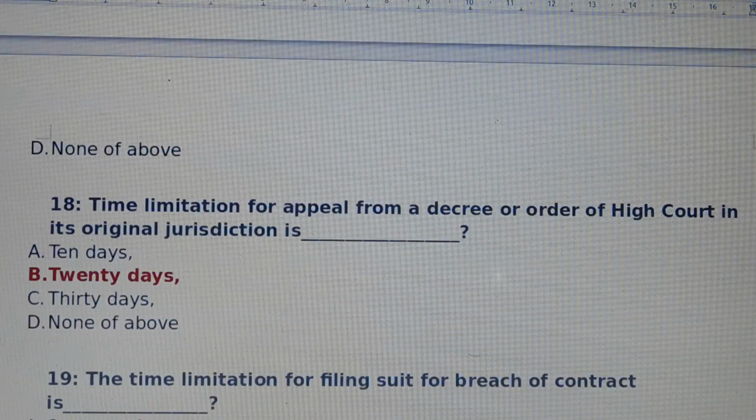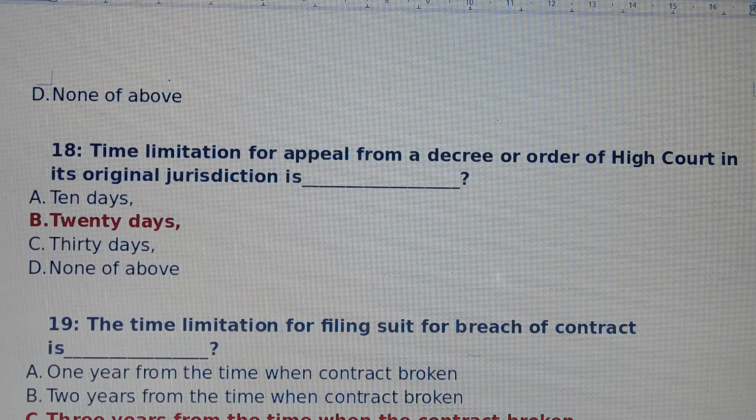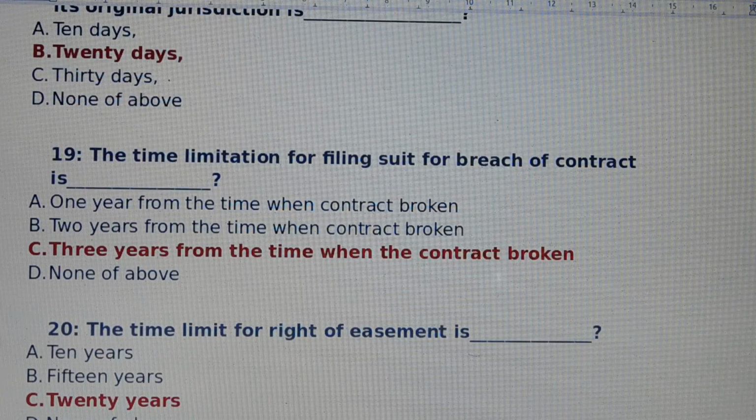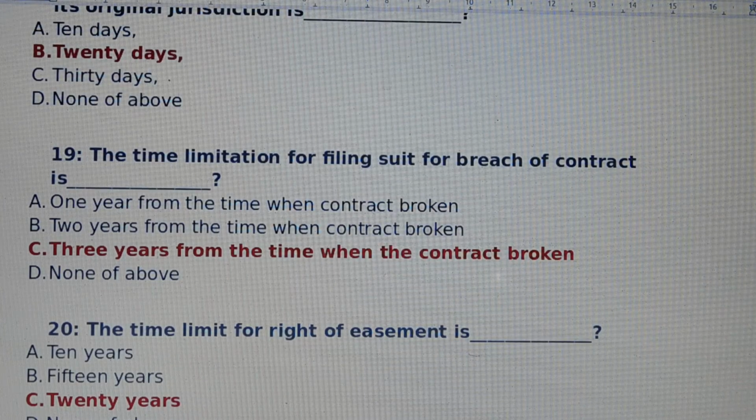Question number 18. Time limitation for appeal from a decree or order of High Court in its original jurisdiction is. Answer is original jurisdiction is 20 days. Question number 19. The time limitation for filing suit for breach of contract is. Answer is option number C. 3 years from the time when the contract broken.